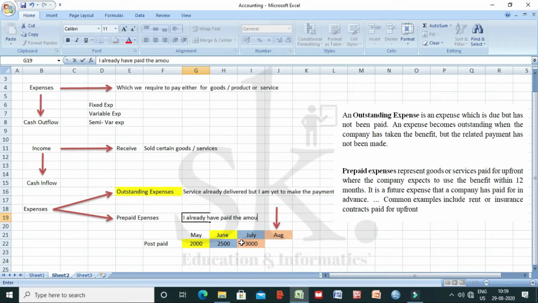The service stands due. Now what I mean by saying this, let's take another example.